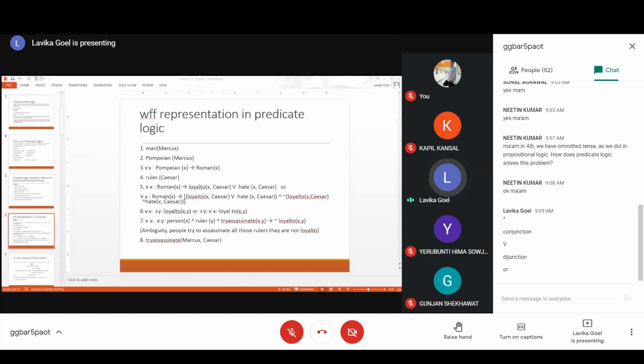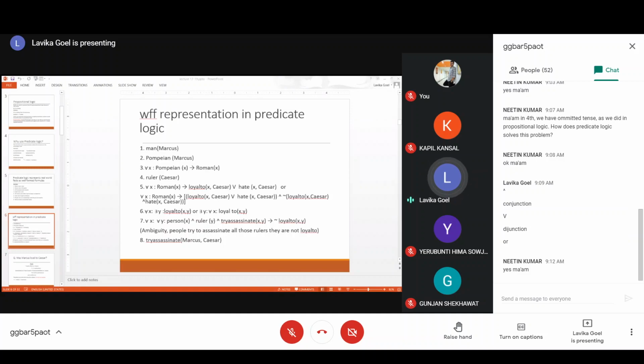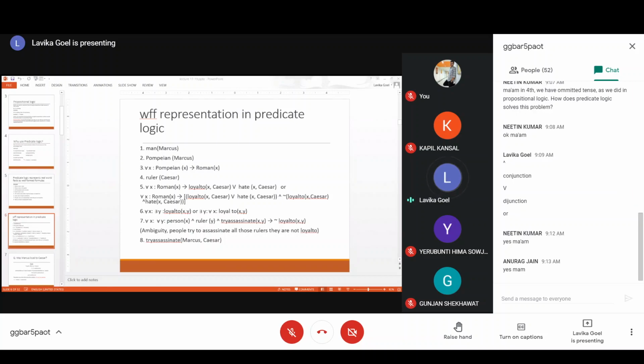Are you getting this, students? The first one is the more natural representation, but the second one also captures one extra piece of information. Are you getting this, all of you? Any doubts? Please ask. Is it okay? What about others? Only one response from Nitin. What about others? Okay, fine.